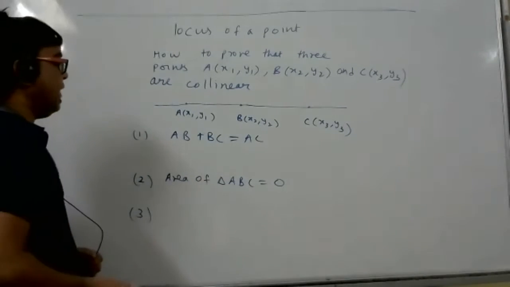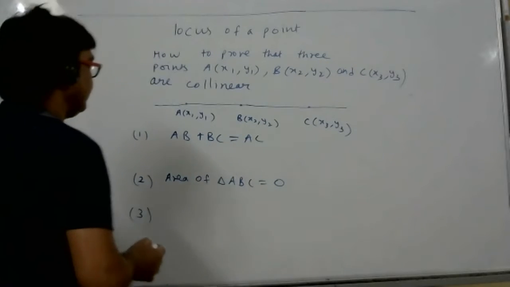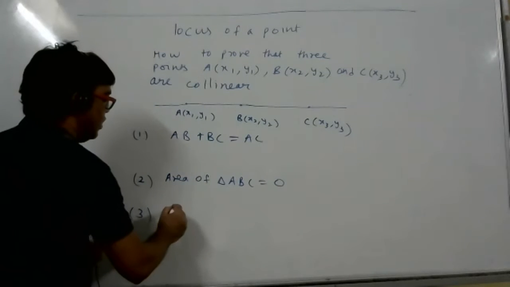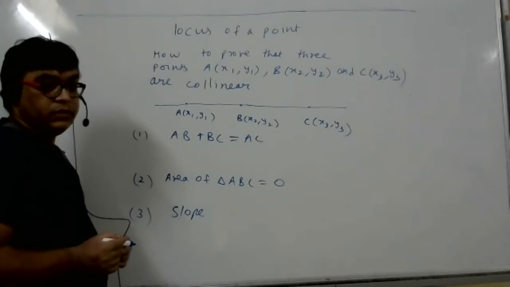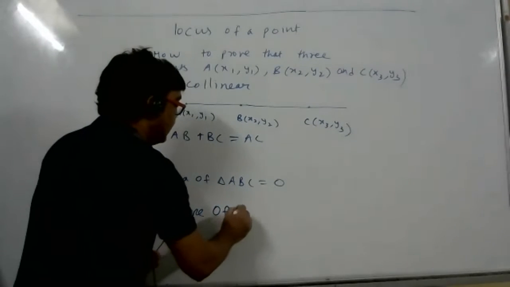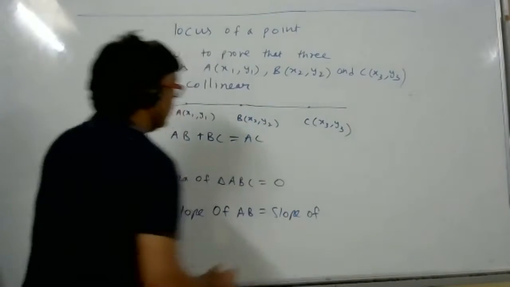Anybody knows any third method which I taught last class? Third method? Using inclination, any method is there, sir? So we can say slope of all the different combinations of lines. Slope of AB is equal to slope of BC.